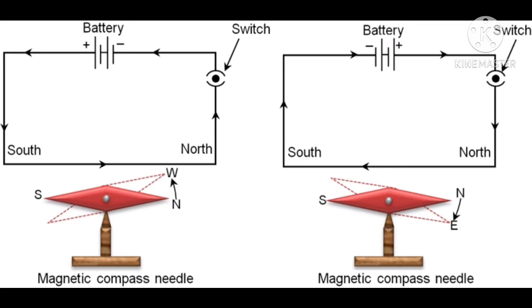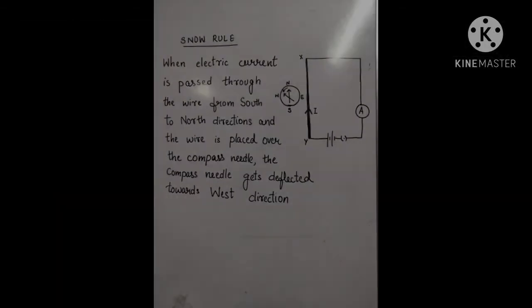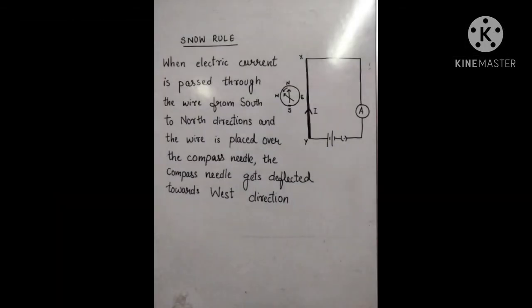Now how do we come to know about the direction of deflection? For this we apply Snow's rule. So when electric current is passed through the wire from south to north direction and the wire is placed over the compass, the needle gets deflected toward the west direction.